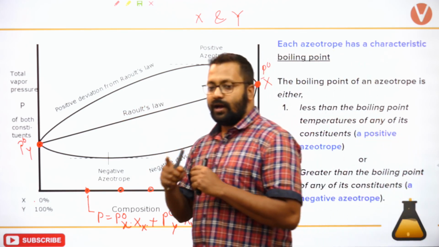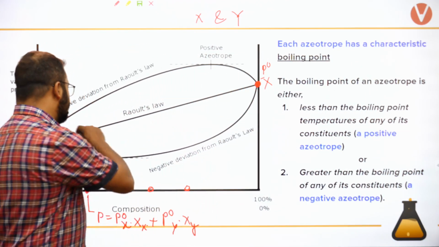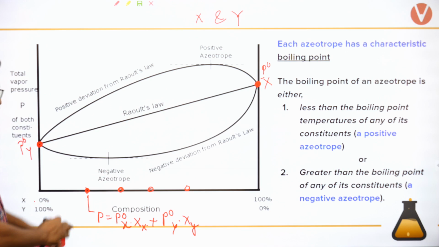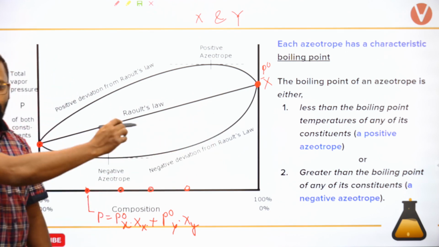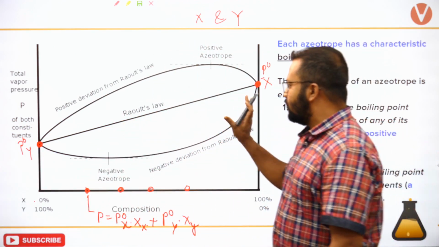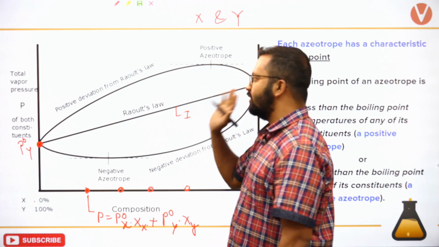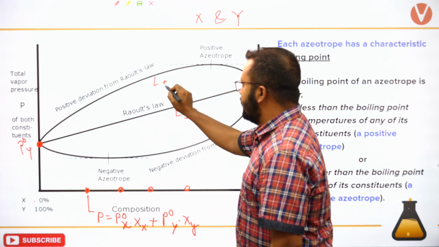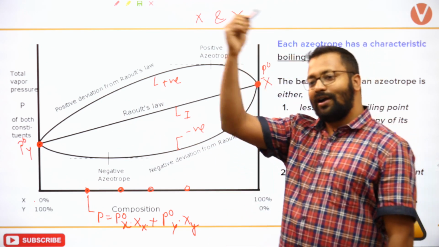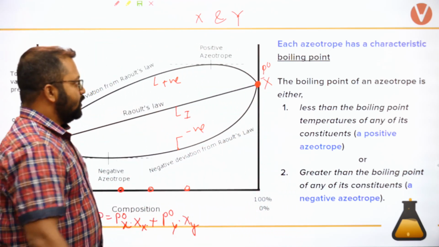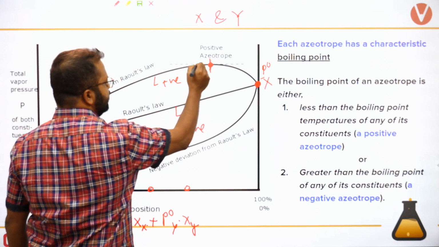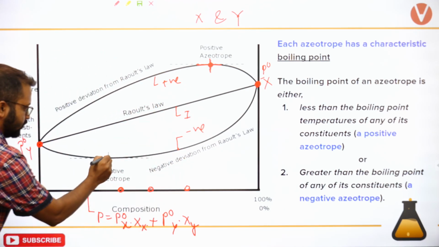But when you are using a solution with positive deviation, the vapor pressure will be more, and for negative deviation, the vapor pressure is less. The slope of Raoult's law will remain the same; if it follows Raoult's law, for the ideal case it will always be this. For positive deviation it will be this, and negative deviation means it is lesser. Now when you draw a curve, you are getting a maxima, isn't it? Aren't you getting a maxima? Can you identify there is a maxima over here? And you are also getting a minima.